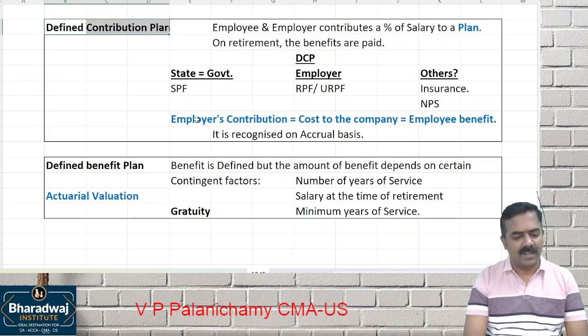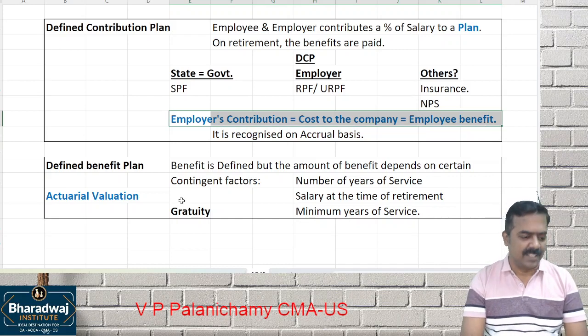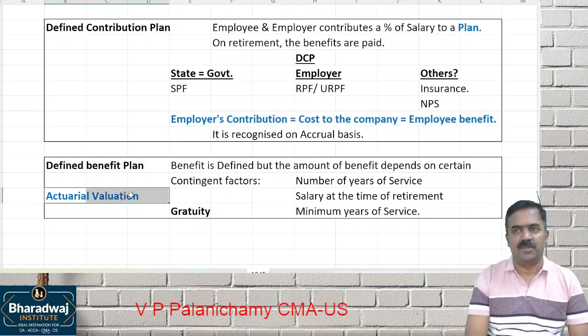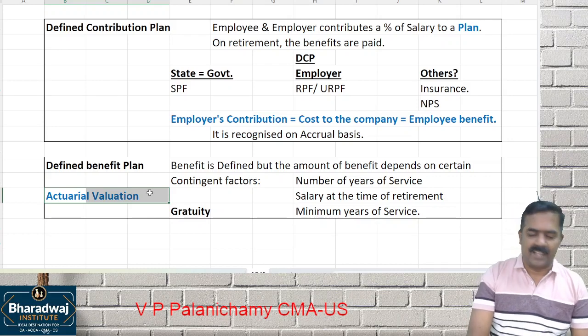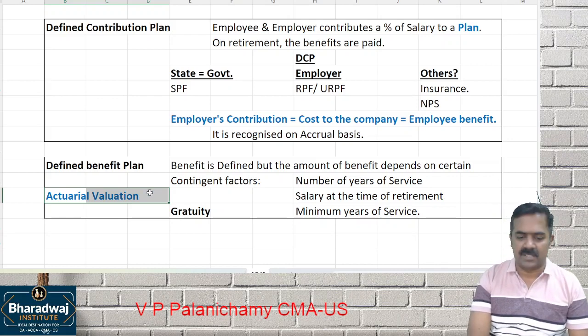if it is a defined contribution plan, what to do, sir? Simple. A percentage would have been contributed. Take it as an expense. If it is a defined benefit plan, what to do, sir? They would have given the actuarial valuation. You are not there to do the actuarial valuation. Actuarial valuation of liabilities and assets will be given. You have to just account for it.